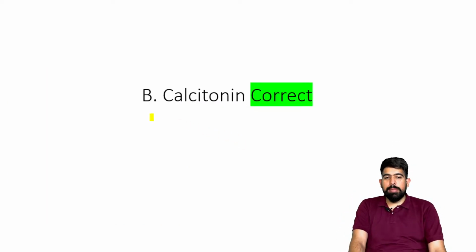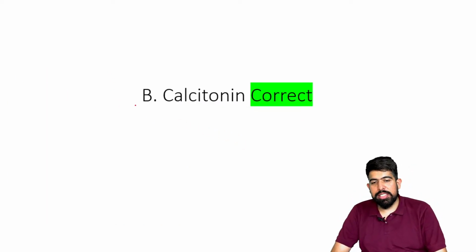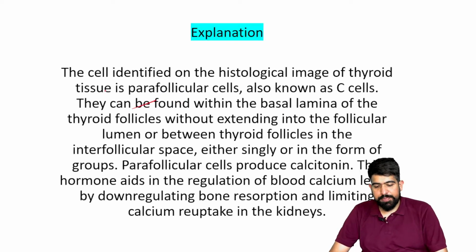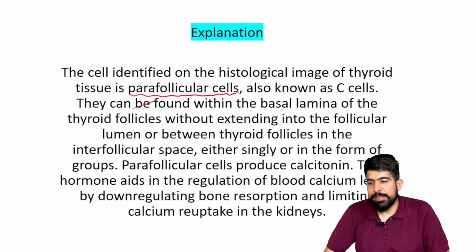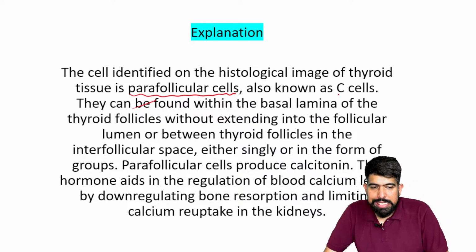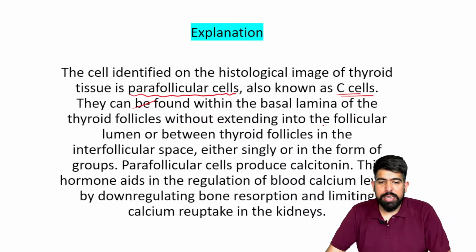Talking about this calcitonin, the cell identified in this histological image of the thyroidal tissue is your parafollicular cell, also known as the C cell, as you already named. Very good, guys.